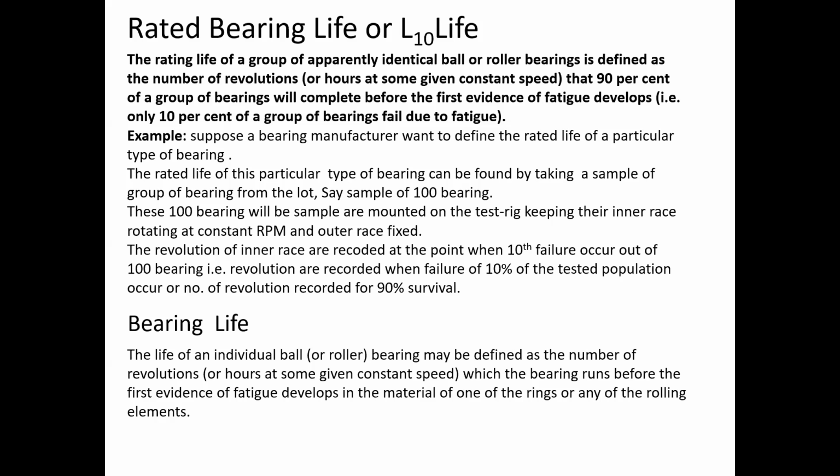But this bearing life has nothing to do with the selection procedure of a ball bearing. We can define this life just for a definition, because when we are selecting the bearing, this rated life is of our interest. The bearing life for an individual bearing is not of our interest.